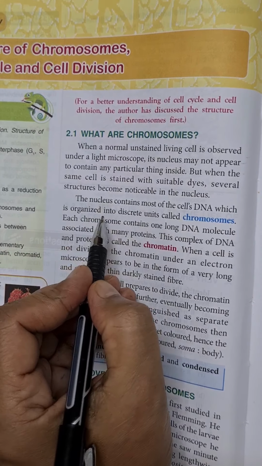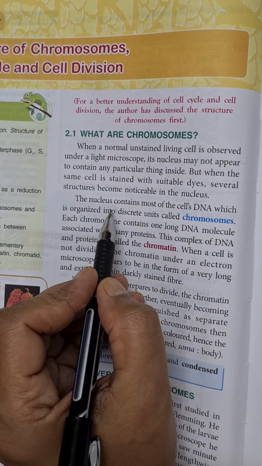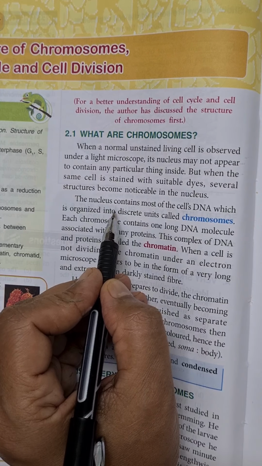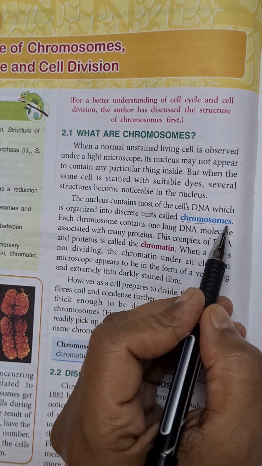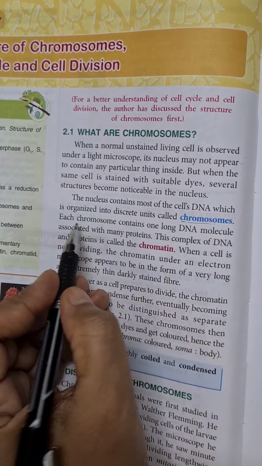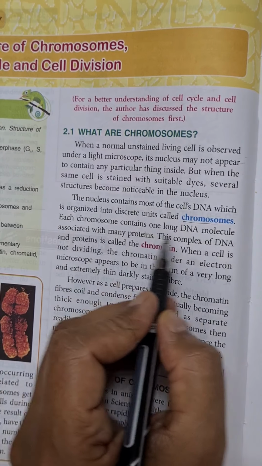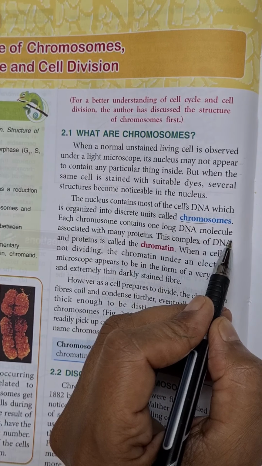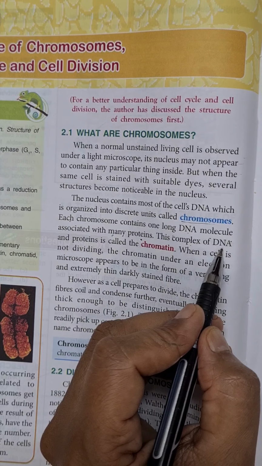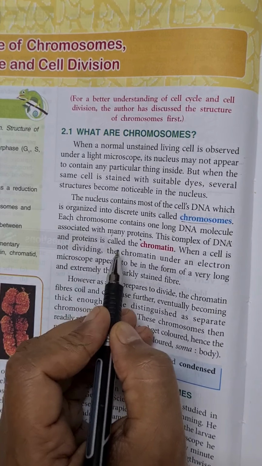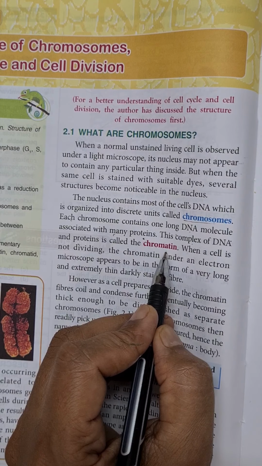These structures which we see in a stained cell under a microscope are called chromosomes. Each chromosome contains one long DNA molecule with many proteins. This complex of DNA and protein is called chromatin.